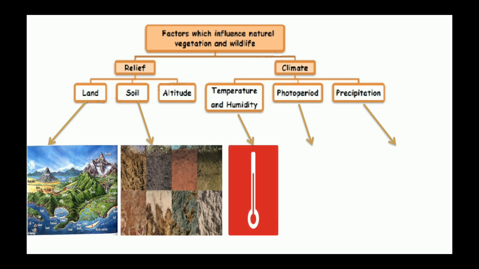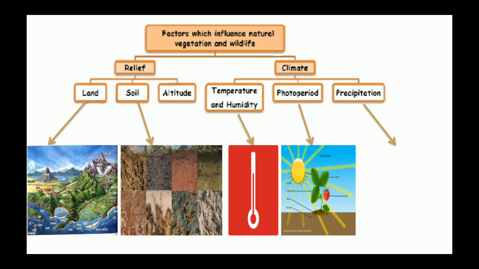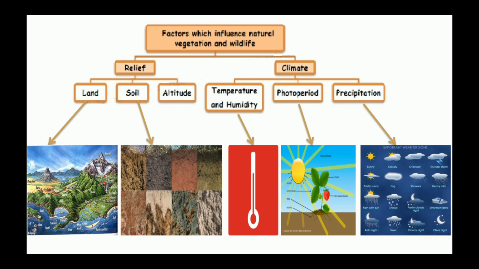Temperature can be either hot or cold, which is measured in degrees Celsius, and humidity means the amount of water vapor in the air. Photo period refers to the amount of light an organism receives in a day. Precipitation can be in the form of rainfall, snowfall, dew, frost, hailstone, etc.